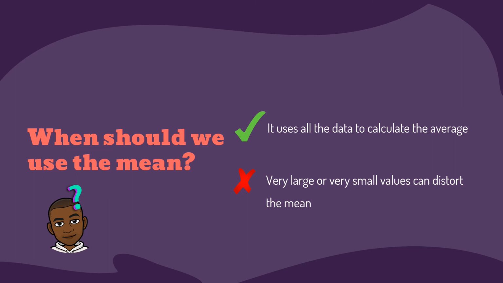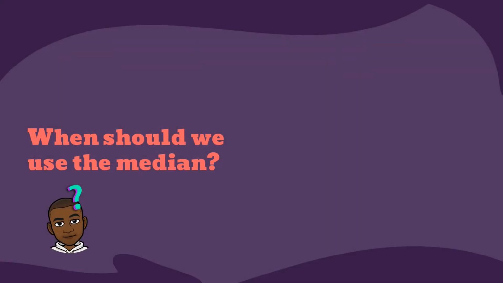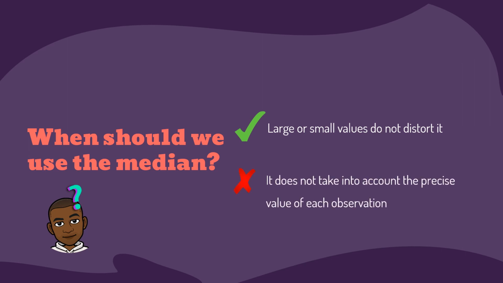Can you think of any for the median? Well, one advantage is that very large or very small values do not affect it. However, because of that, it does not take into account the precise value of each piece of data.